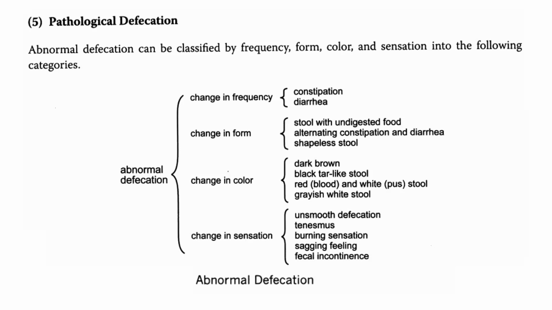If there is change in color, we can see dark brown. It could be black tar-like stool. It could be red if there's blood, and white if there is pus in the stool, or it could be grayish white stool. If there is change in sensation, it can manifest as unsmooth defecation. There could be tenesmus, a burning sensation, a sagging feeling, or fecal incontinence.